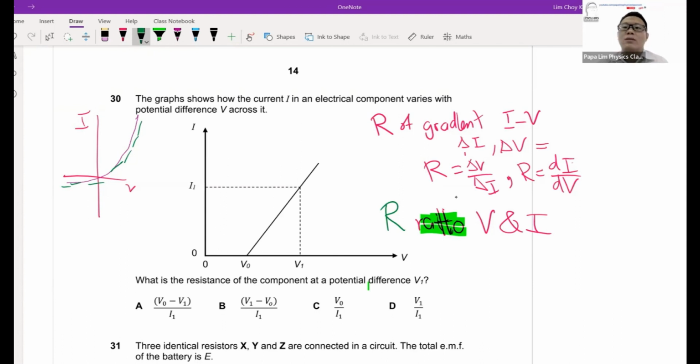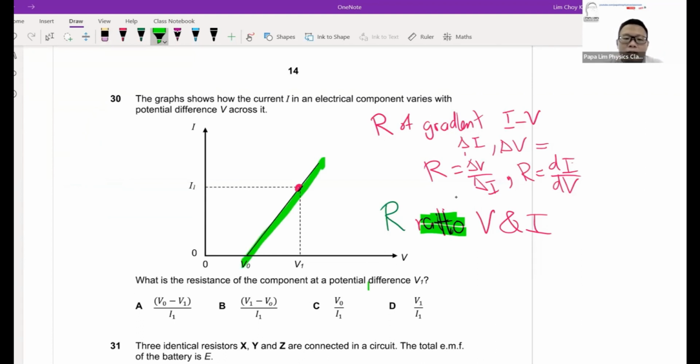But how do we look at the ratio of V and I at particular instances? Here I will show you a technique that I always use and it always works. Let's say for example this particular point. If I want to look at the resistance at this particular point, I am not looking for the gradient of this particular IV graph.